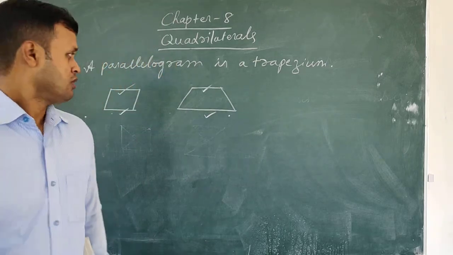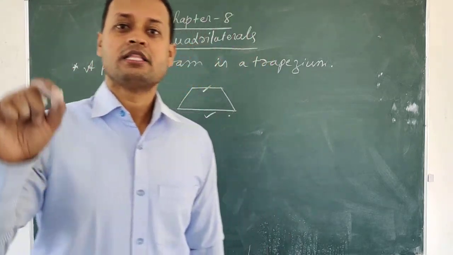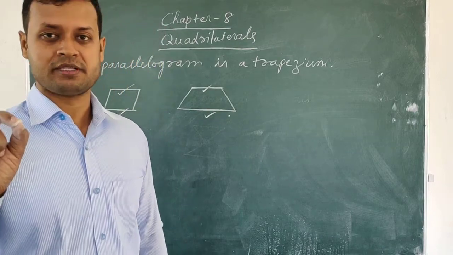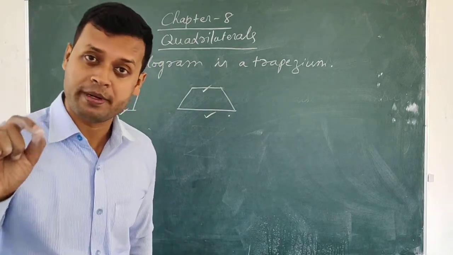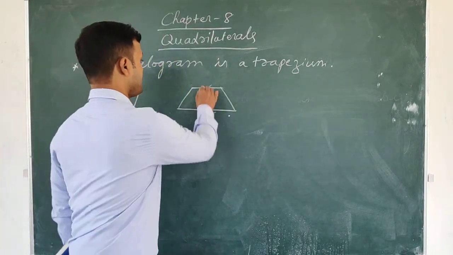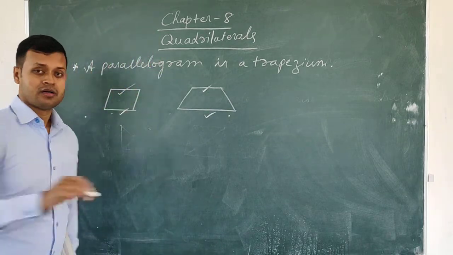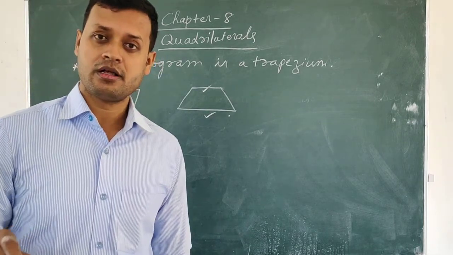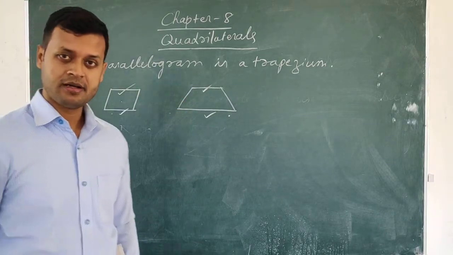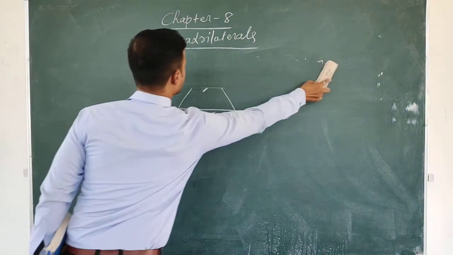Understood? So for a parallelogram to be a trapezium, the parallelogram must satisfy the most important property of a trapezium. And what is the most important property of a trapezium? The most important property of a trapezium is that only one pair of opposite sides must be parallel. And in a parallelogram, one pair of opposite sides are parallel or not? Parallel, no? So therefore, a parallelogram is also a trapezium. Understood?